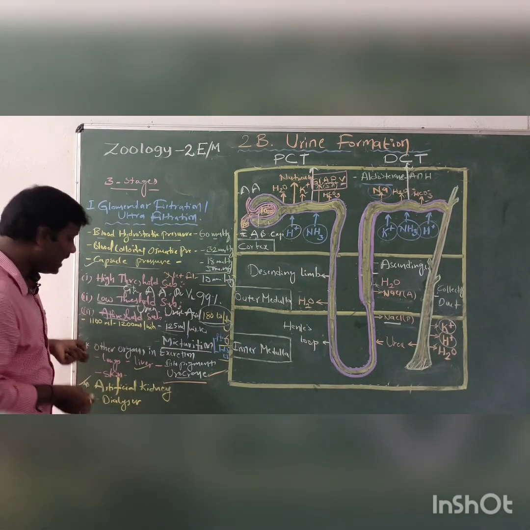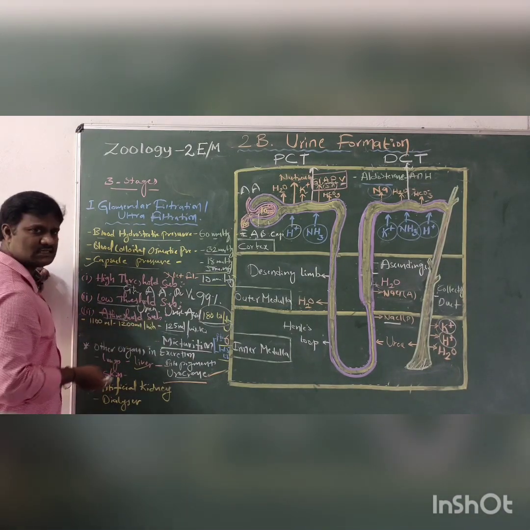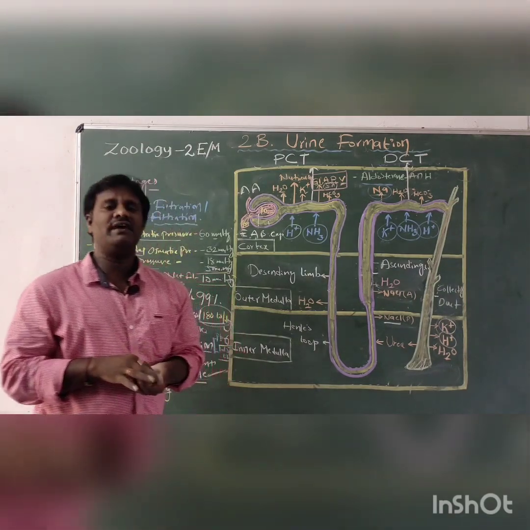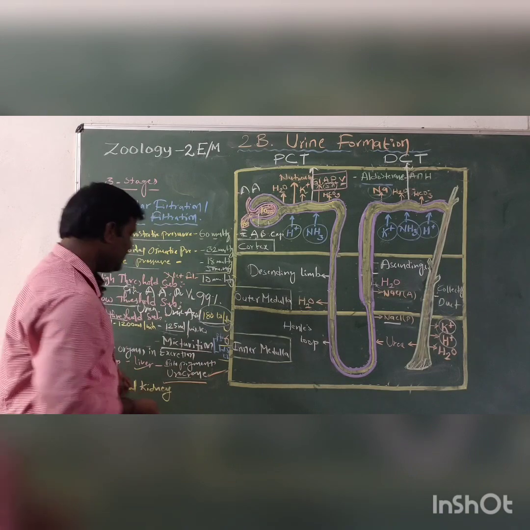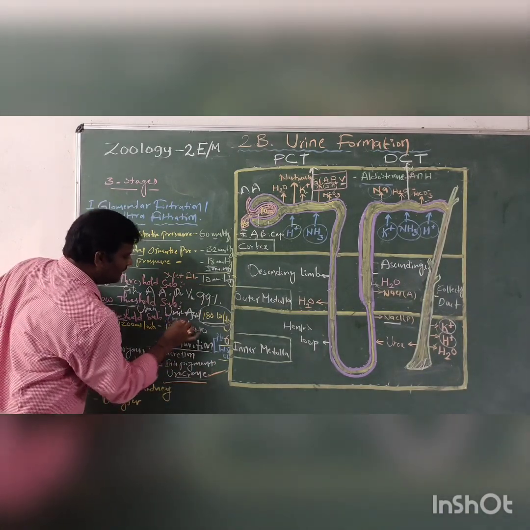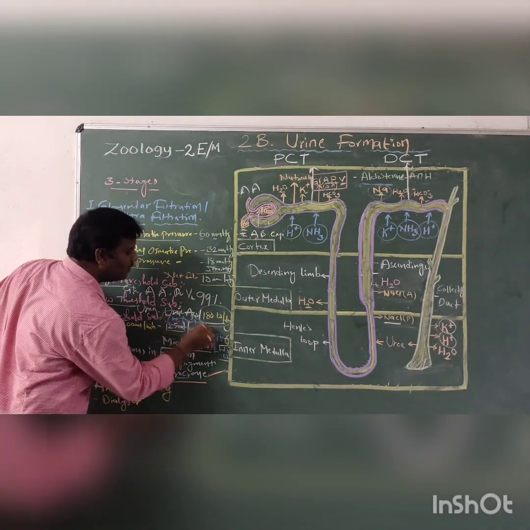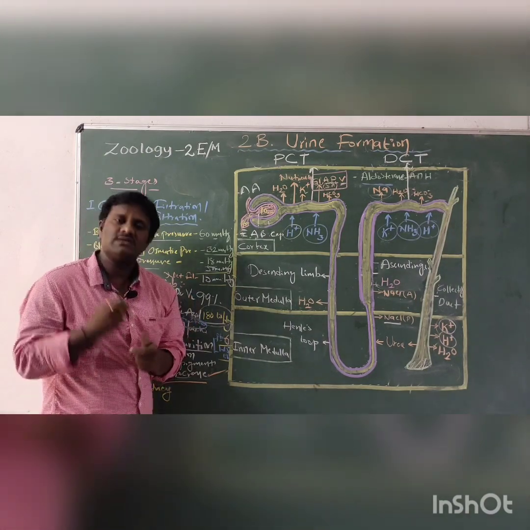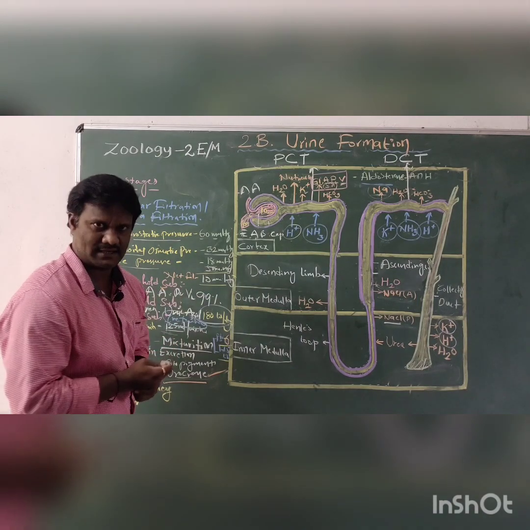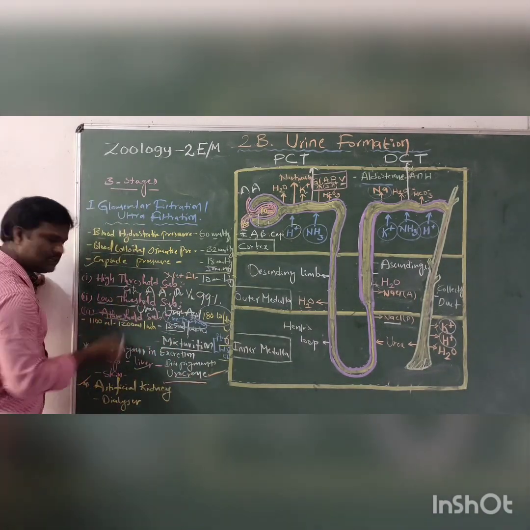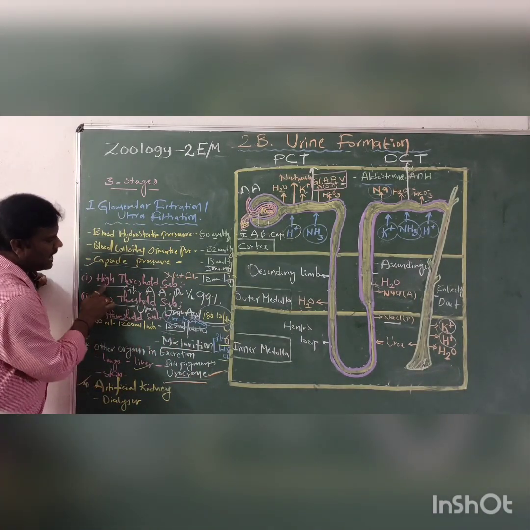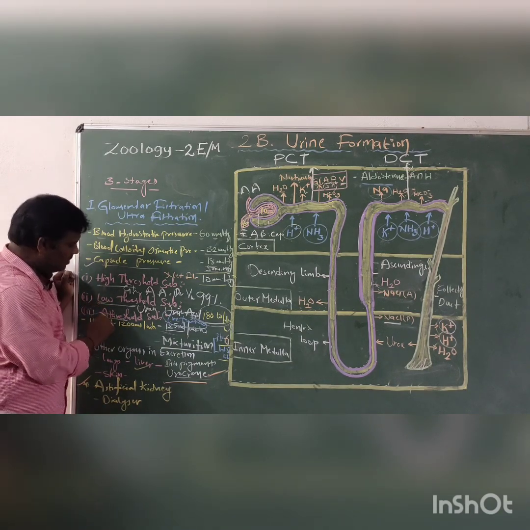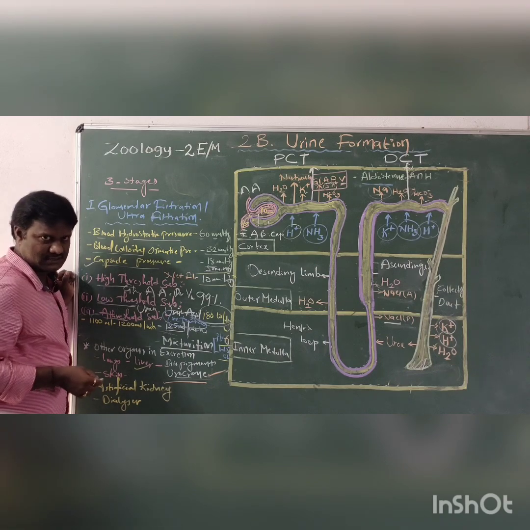And the final one is the a threshold substances. Which substances does our body not need at all? Those are very harmful. An example is creatinine. These substances are harmful and our body does not need them, so they are eliminated. That is called a threshold substances. So: high threshold substances, low threshold substances, and a threshold substances.